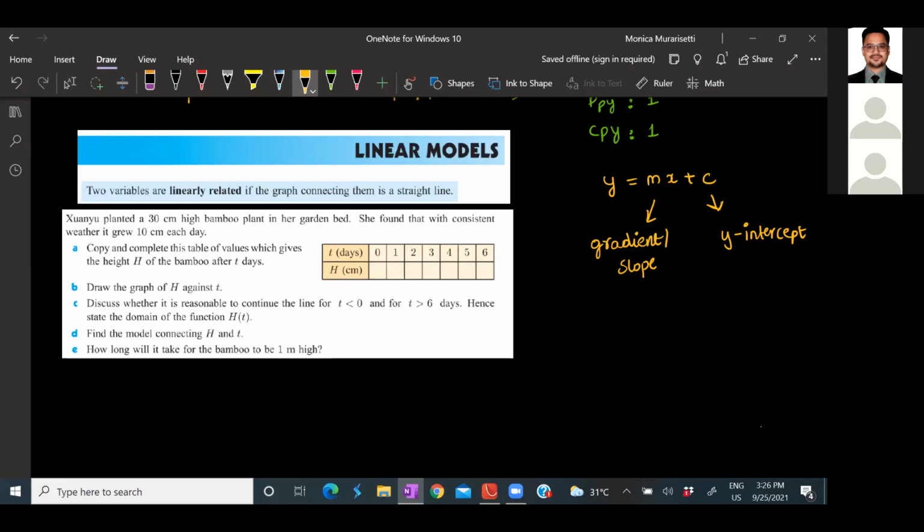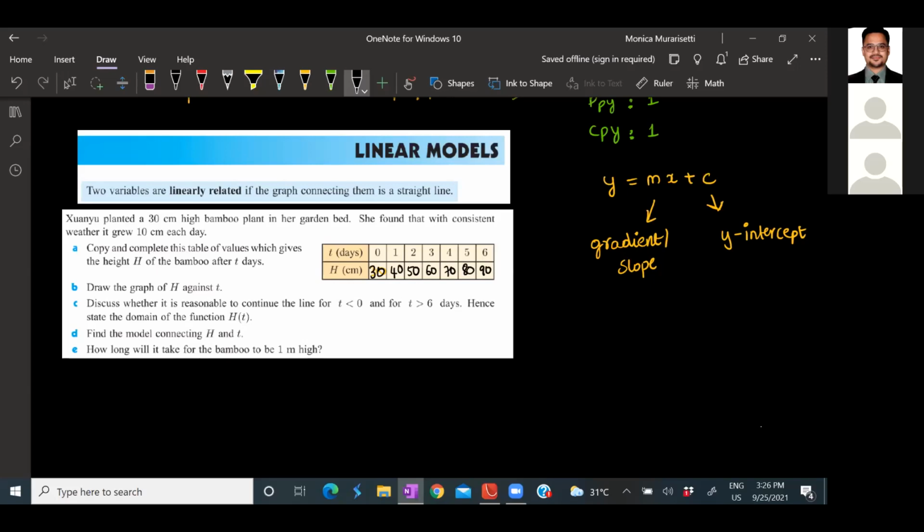When t is 0, what would be the answer for h? It would be 30 centimeters. And every day, it's increasing by 10. So next would be 40, 50, 60, 70, 80, and 90.